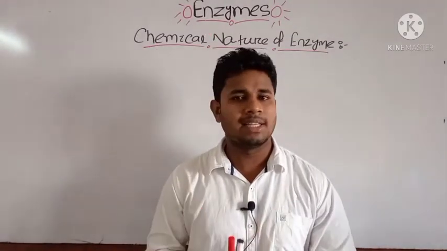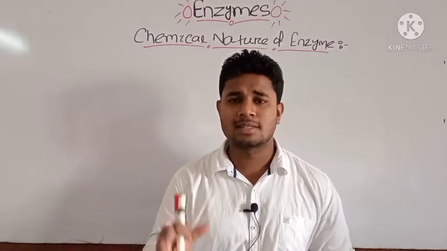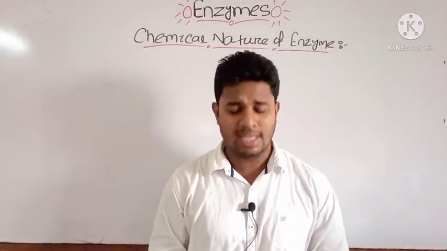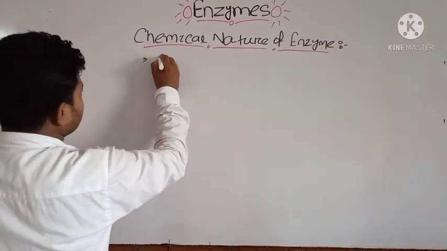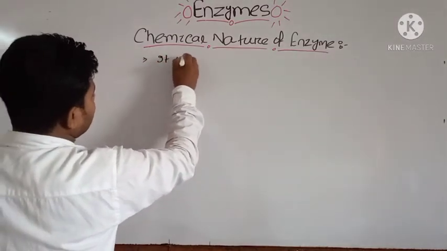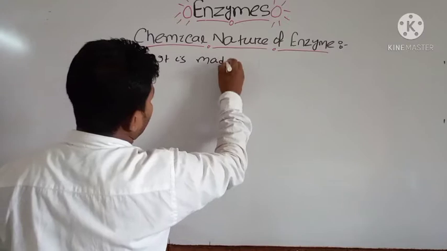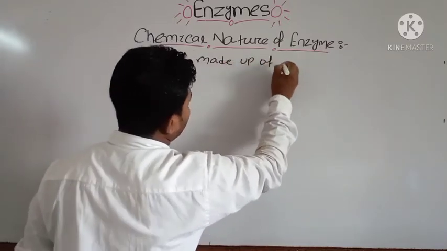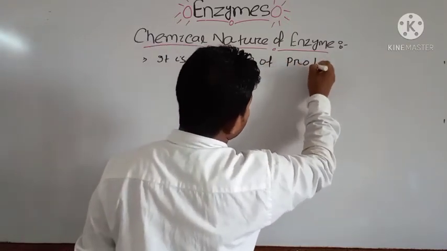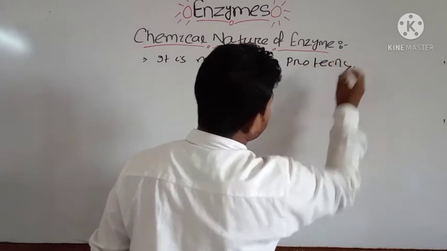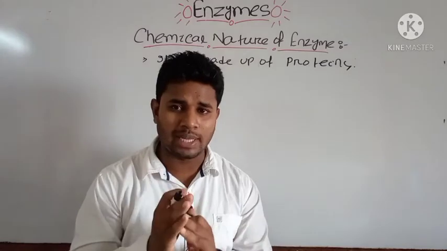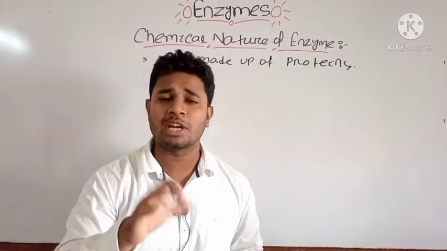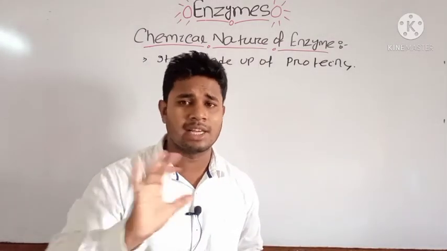We now know that enzymes are biocatalysts. Then let us discuss the chemical nature of enzymes. You know that enzymes are made up of proteins. Besides proteins, enzymes can also have non-protein parts. Along with protein, we can find several non-protein parts in the enzyme structure.